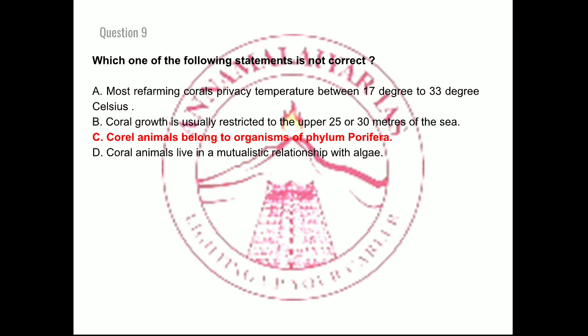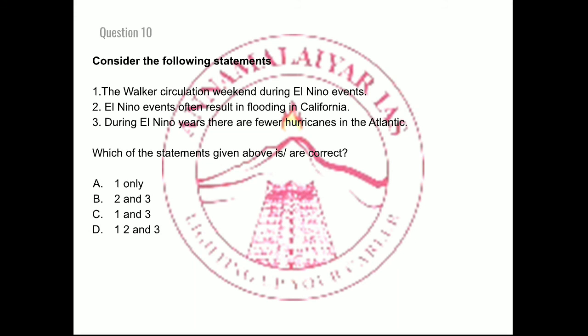So this is the last question of the day. Consider the following statements. Point number 1: the Walker circulation weakens during El Nino events. Point number 2: El Nino events often result in flooding in California.